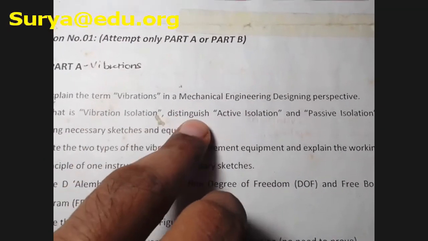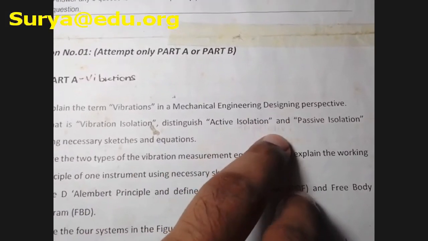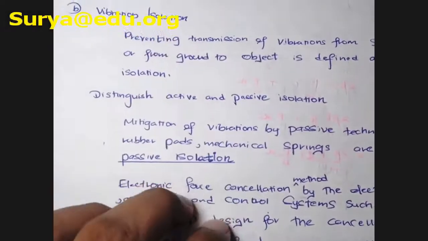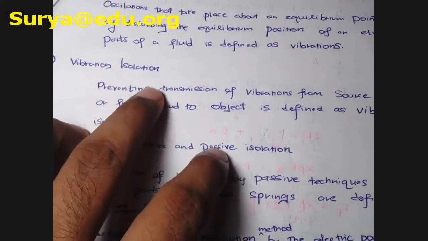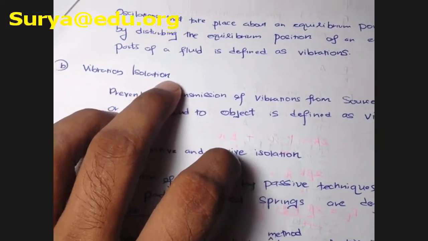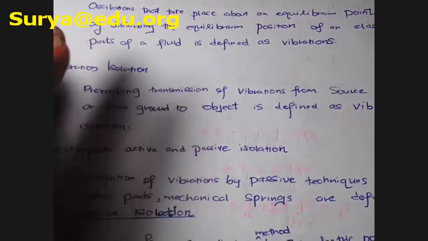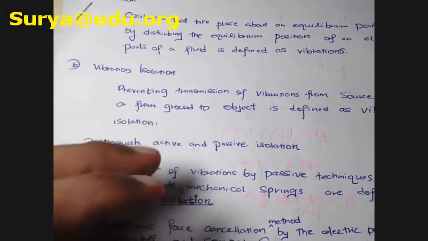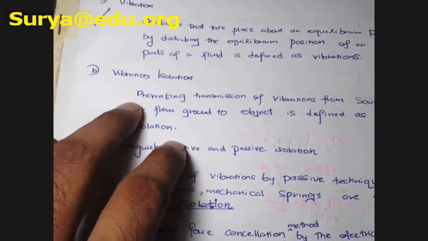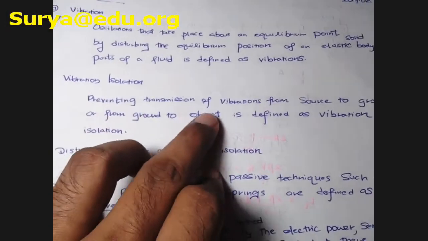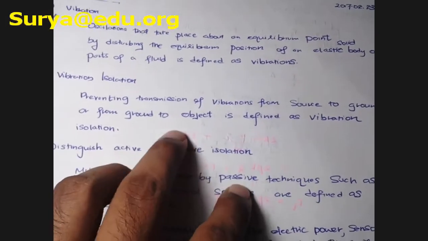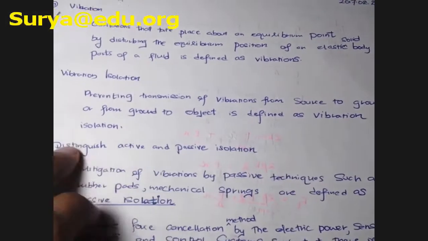What is vibration isolation? Distinguish active isolation and passive isolation with necessary sketches and equations. So now you can see. Okay, vibration isolation. What is vibration isolation? Actually, vibration isolation is like reducing the vibration, or the mitigation of vibration by using some techniques. Let's see from the definition. Preventing transmission of vibrations from source to the ground or from ground to the object is defined as vibration isolation.